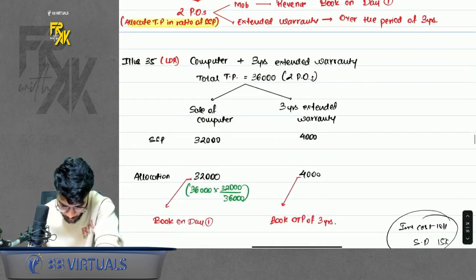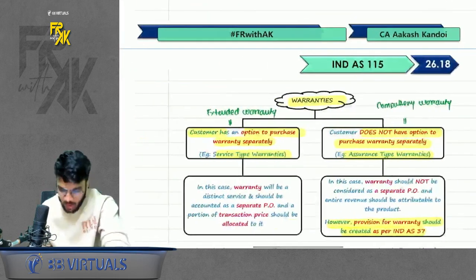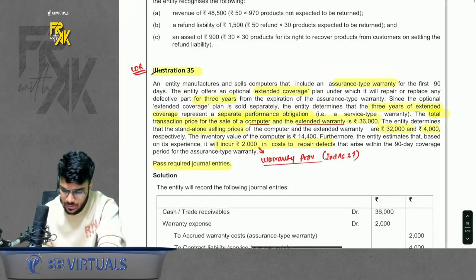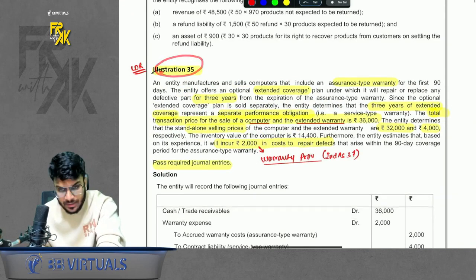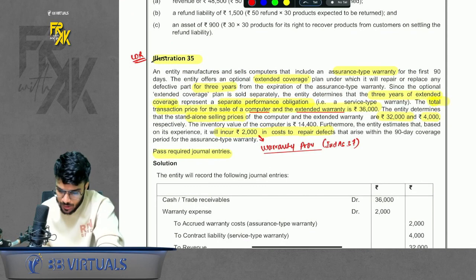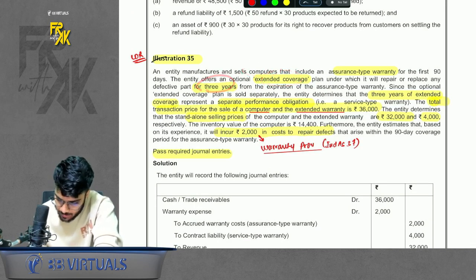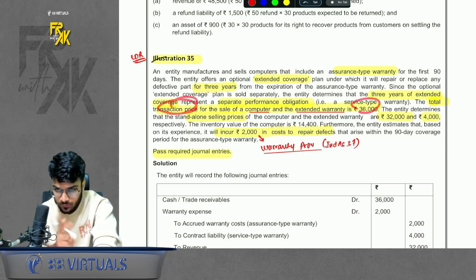Simple. Okay. Now, to understand this concept of warranty, we had a few questions. We have 2 questions: illustration 35 and 36. 35 is more important. So what does it say? We sell a computer along with an extended warranty for 3 years. Then how much are we charging? We are charging a transaction price of 32,000 for both of them.